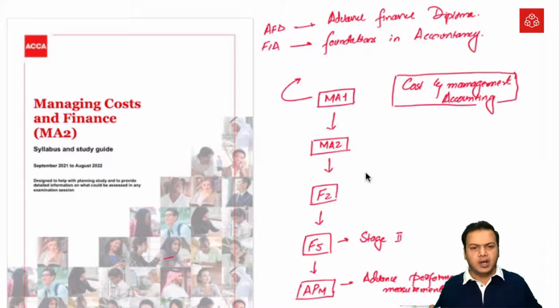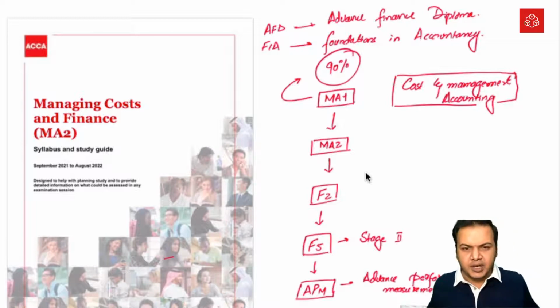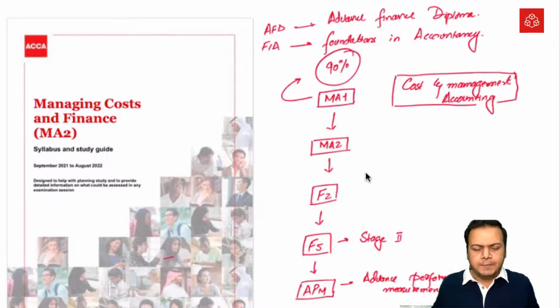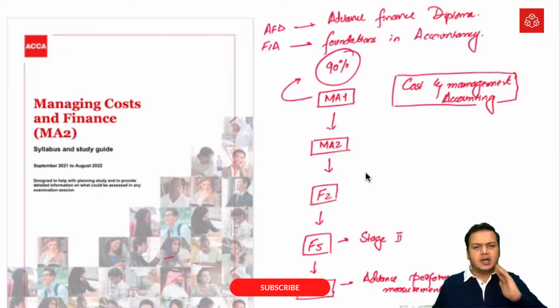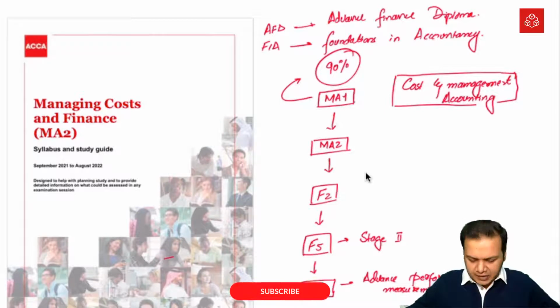So this time, inshallah, in MA2, both of you need to keep a target of 90% or more, inshallah. Recently, Sarah gave FA2 and she scored 94%. That was 94, right, Sarah? Yes, sir. Yeah, that was 94%. So inshallah, Hakimi, you have to work hard, and I'm sure you can also score that.